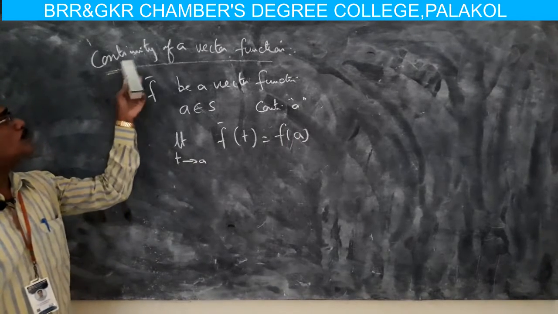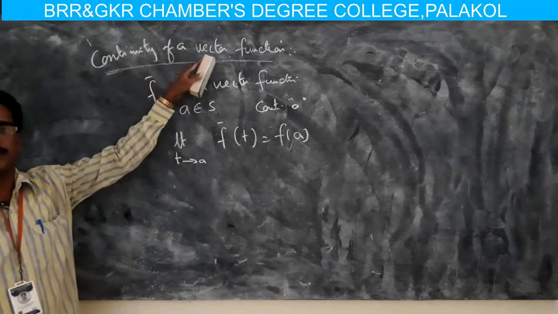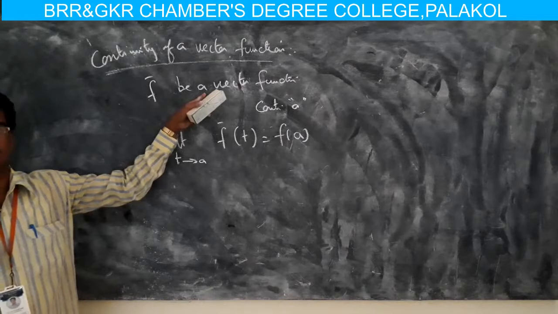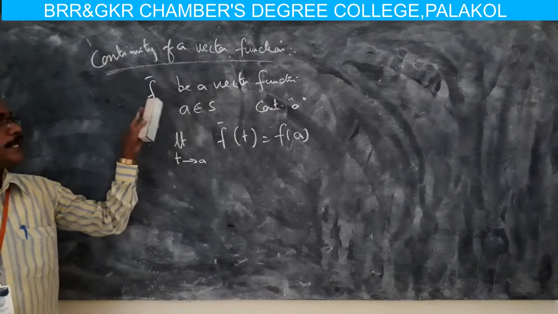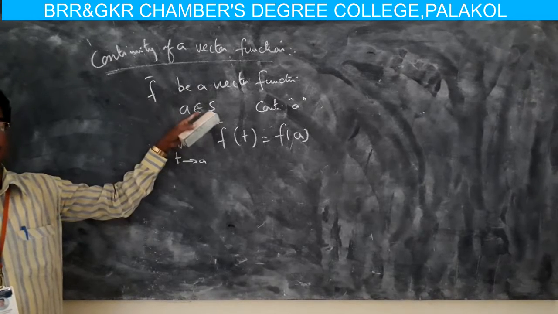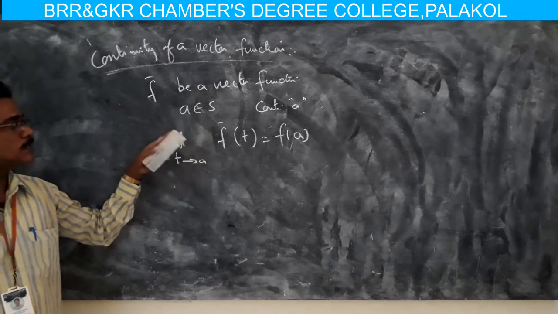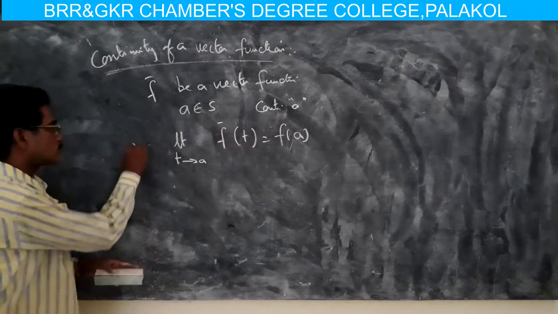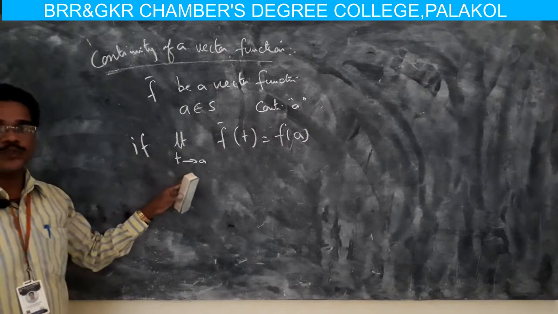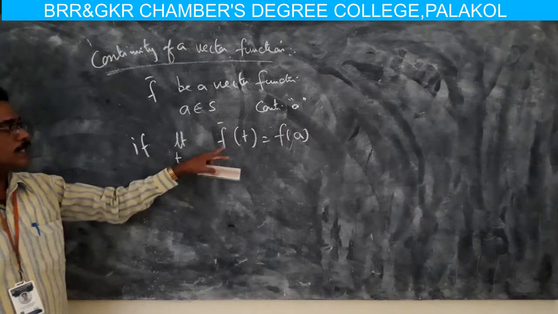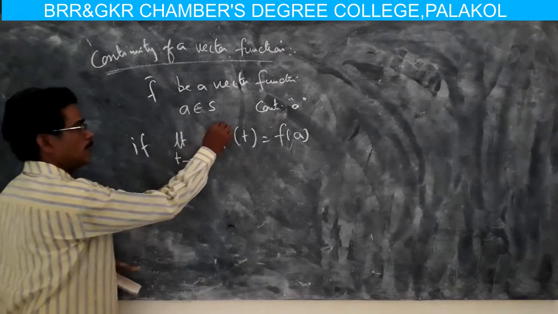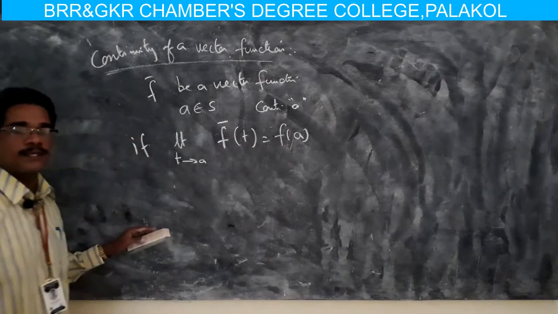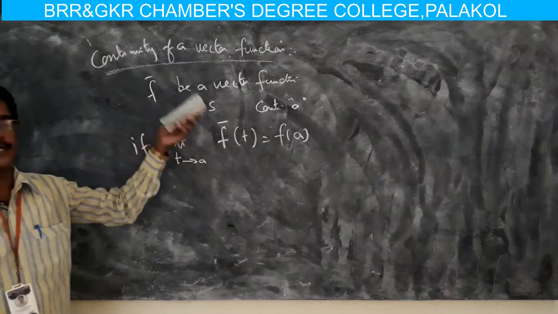Once again, continuity of a vector function. Let f be a vector function with domain S, and a belongs to S. Then f is said to be continuous at a if the limit as t tends to a of f bar of t equals f of a. This is the continuity of a vector function.